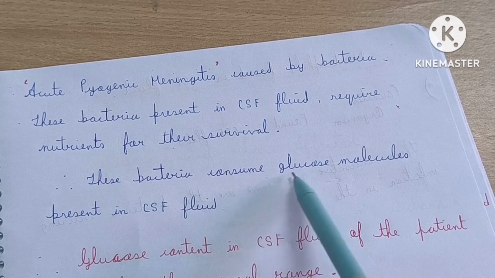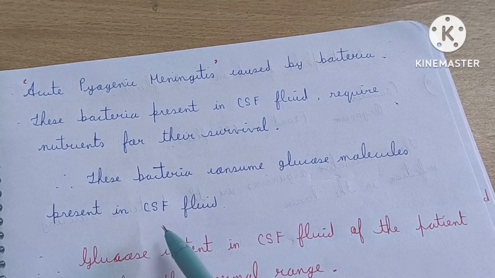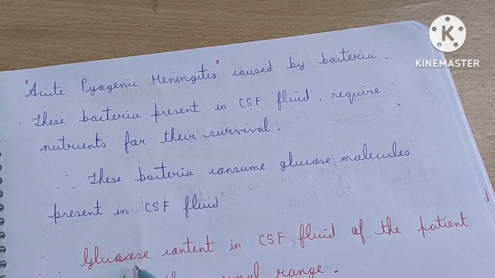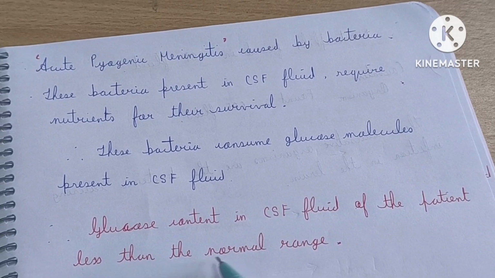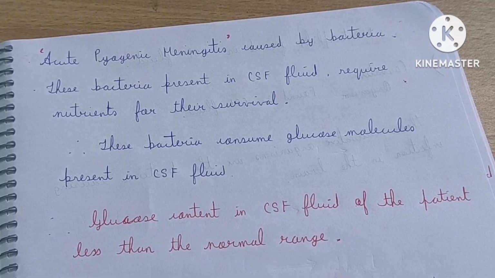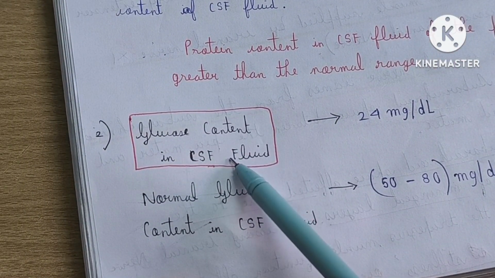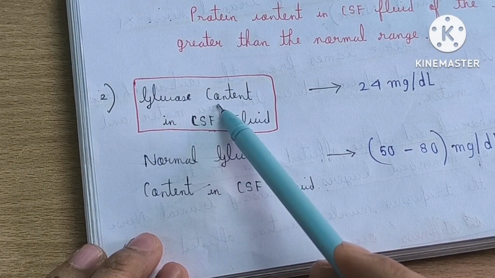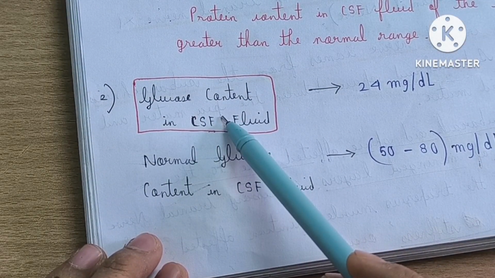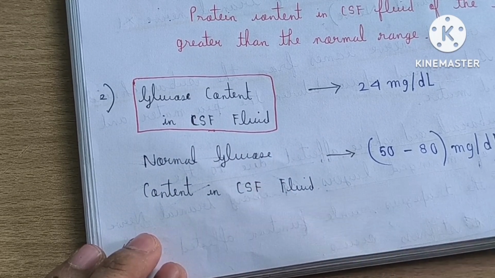They consume the glucose molecules present in the CSF, and with the consumption of these glucose molecules, the glucose content in the patient's CSF is less than the normal range. See once: this is the glucose content in the patient's CSF, and this is the normal glucose content in CSF.